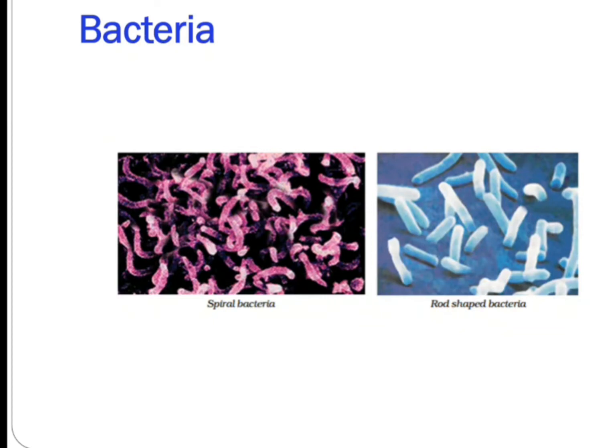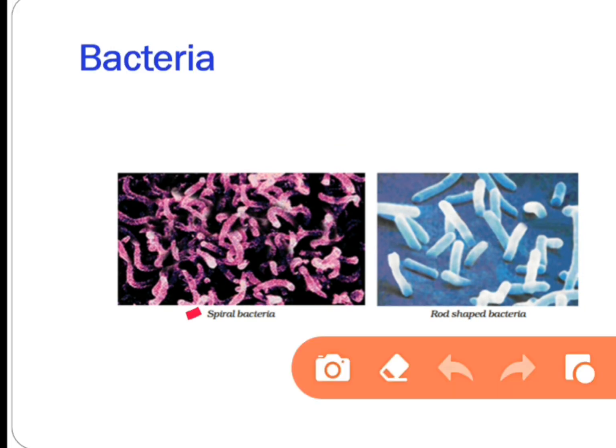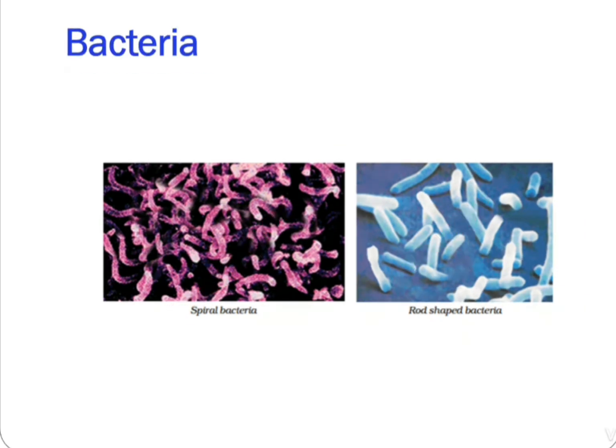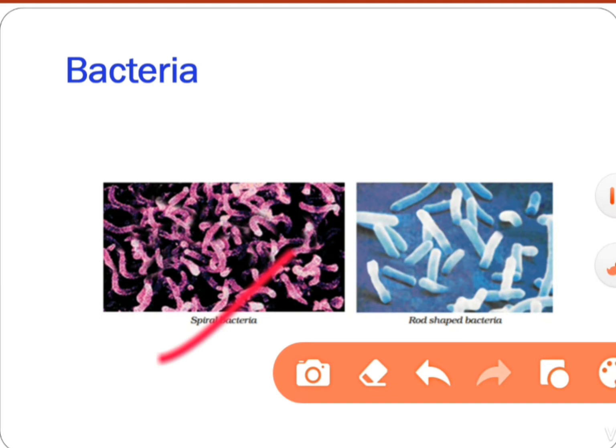First, bacteria. Bacteria is the plural of bacterium, which are microscopic one-cell organisms. They are found everywhere and can be harmful, as in infections, or they can be beneficial, as in decomposition. Okay, this is a bacteria. Examples of bacteria: spiral bacteria and rod bacteria. These are the examples of bacteria. Okay.